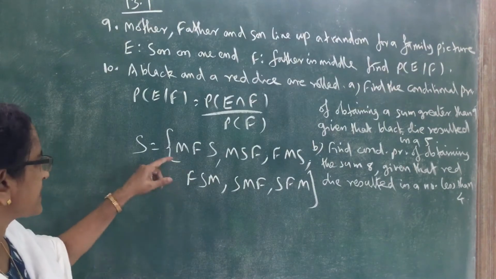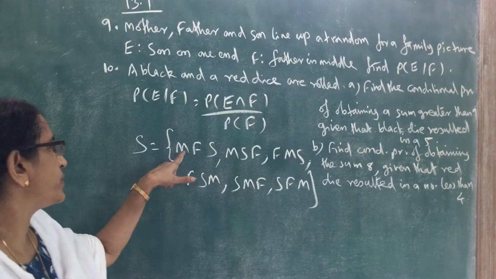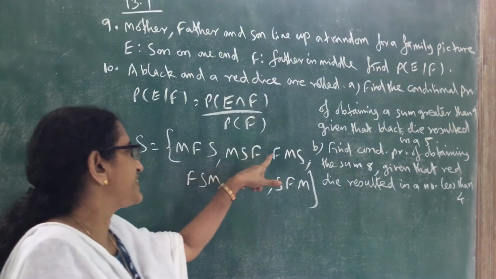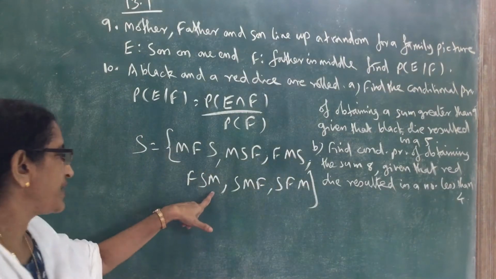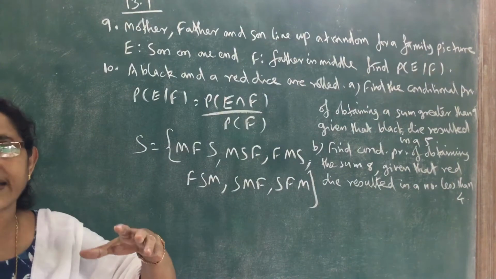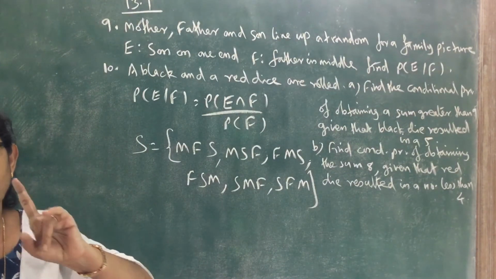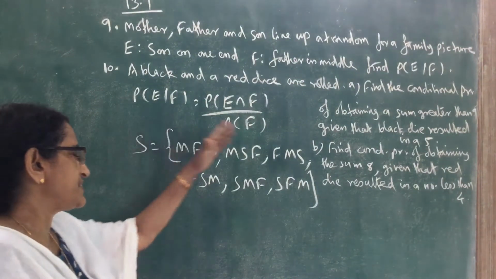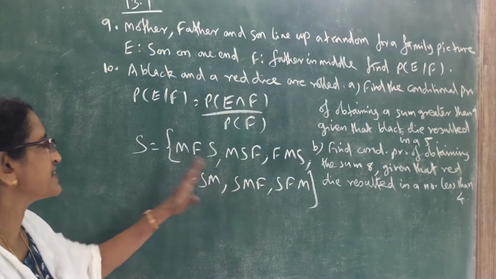Starting with M, 2: MFS, MSF. With F: FMS, FSM. Then SMF, SFM. Now, we cannot write SS like that. Only one son, one father, one mother. So these are the elements in the sample space.